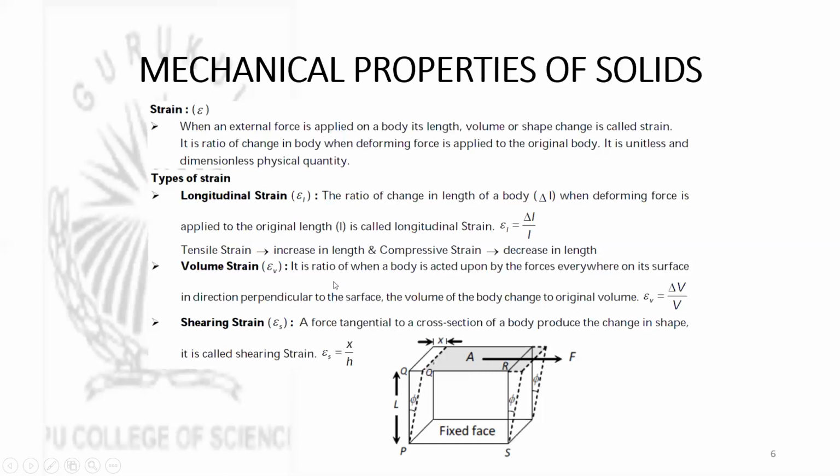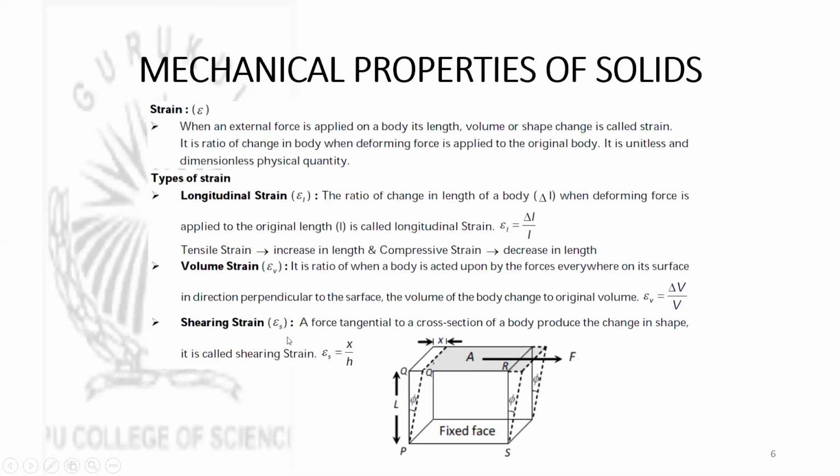Then volume strain. It is the ratio of change in volume of the body to original volume, and this will be produced when everywhere on its surface the force is acting perpendicularly, as I already mentioned. So it is a ratio of change in volume to original volume.